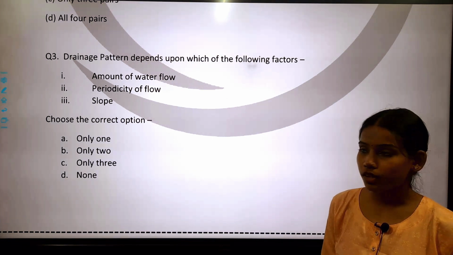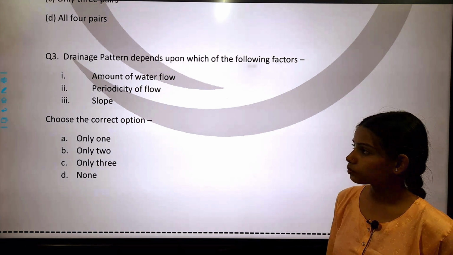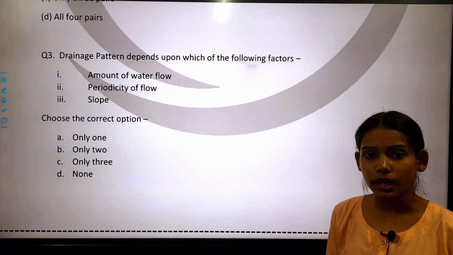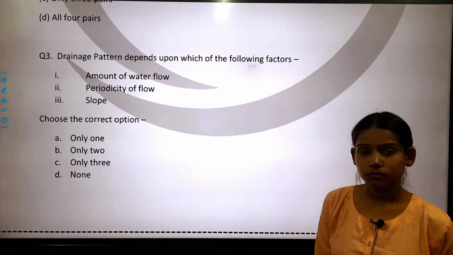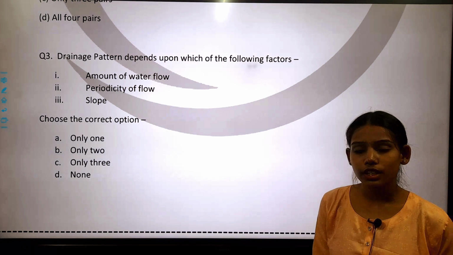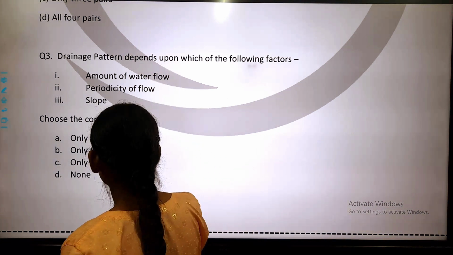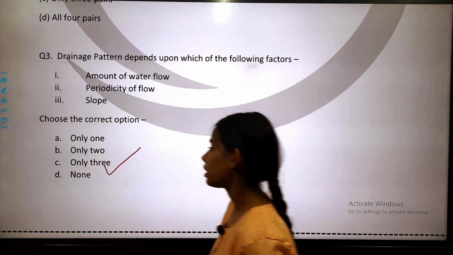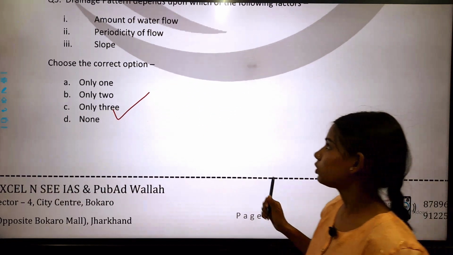So you have to identify which of the factors the drainage pattern depends upon. There are 3 factors given: amount of water flow, periodicity of flow, and slope. So the correct answer of this question is all of them, that all the 3 factors mentioned above are responsible for drainage pattern. So all 3 are correct. So the correct answer is option C. Now come to the next question.